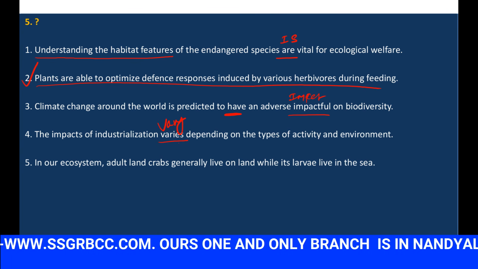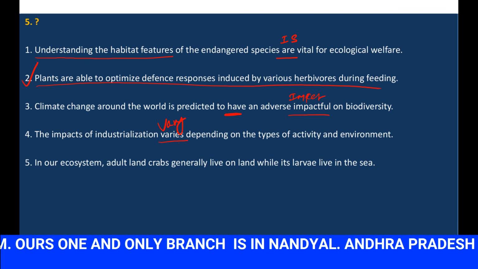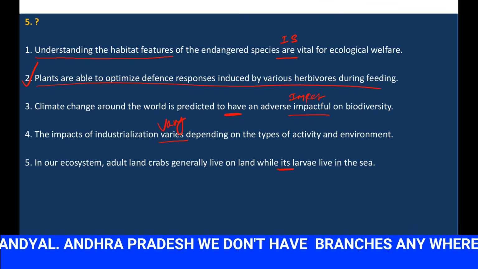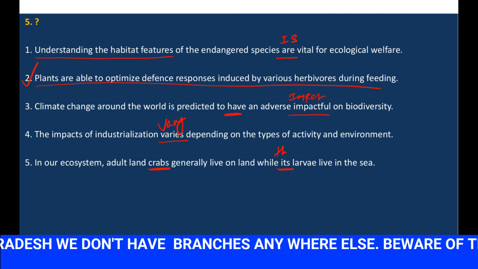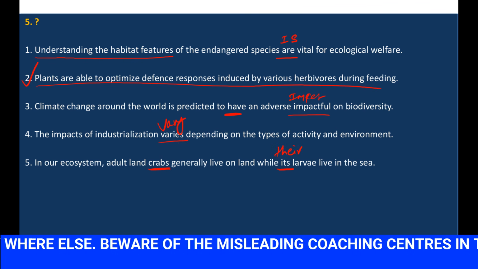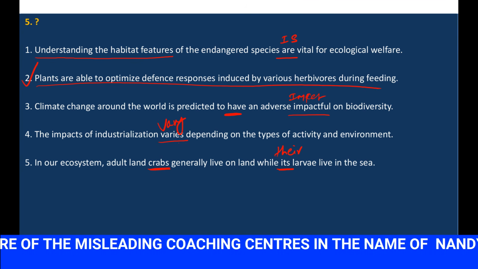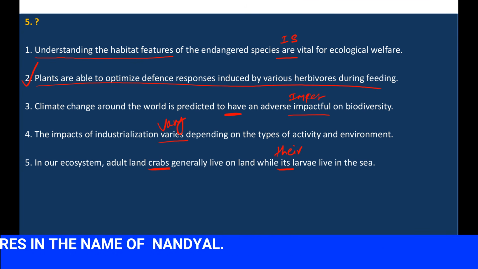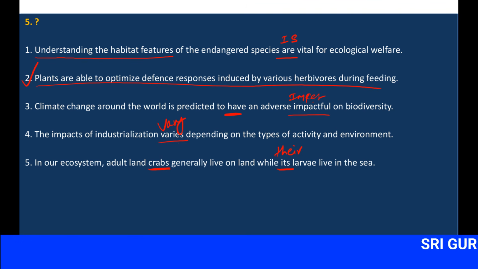In our ecosystem, adult land crabs generally live on land while its is incorrect. So crabs is plural. So here we should use their, the correct one, not its. So their is correct. So climate change around the world is predicted to have an adverse impact. Impactful is not right, we should use the noun. So impact on biodiversity.